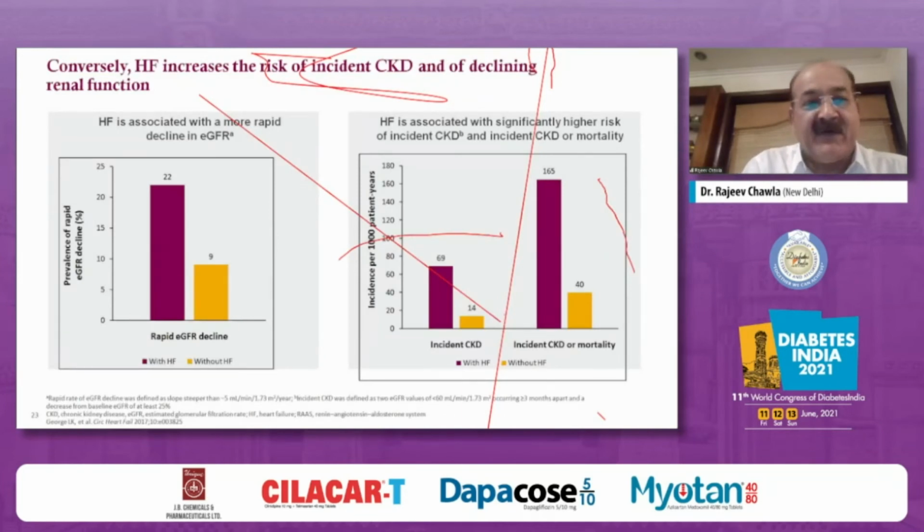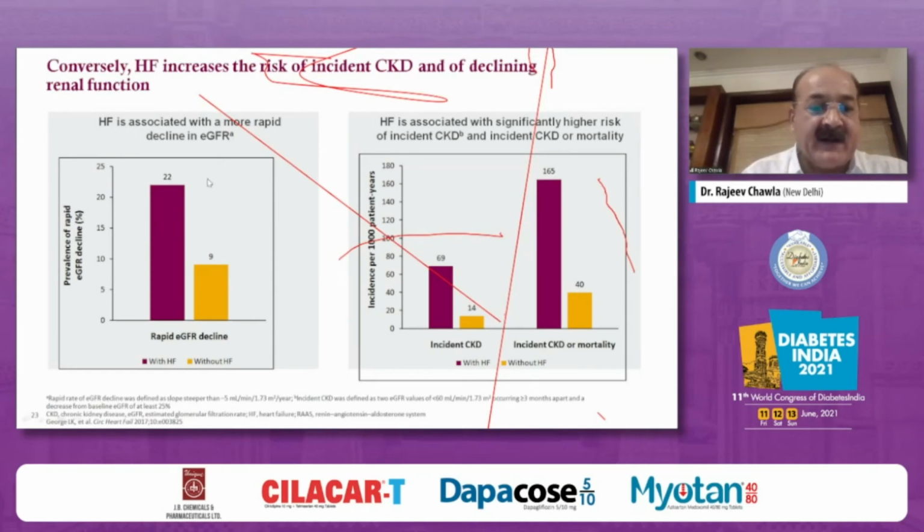Conversely, it is not only the presence of CKD which is worsening CV death or risk of heart failure or 3-point MACE, but even the presence of heart failure. That is why in the beginning I said it's a dynamic dual relationship between the cardiorenal continuum in the setting of type 2 diabetes, because heart failure itself increases the risk of incident CKD and further declining of renal function.